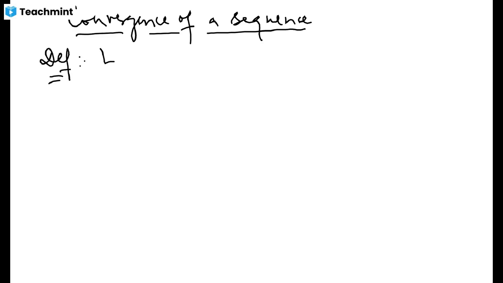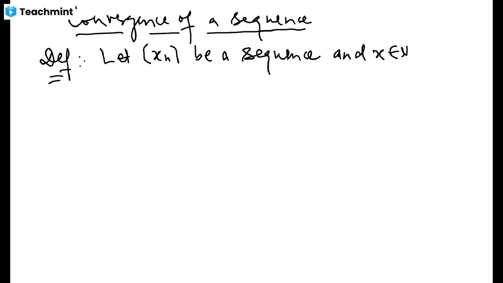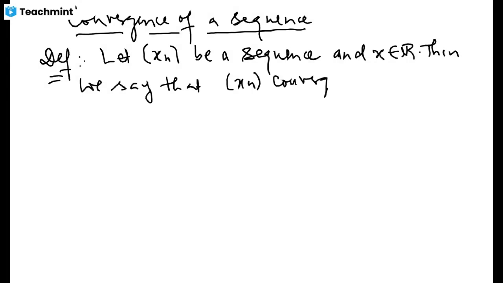Let xn be a sequence of real numbers. Of course, we are considering only the sequences which are sequences of real numbers, and x be a real number. Then we say that this sequence xn converges to this real number x if